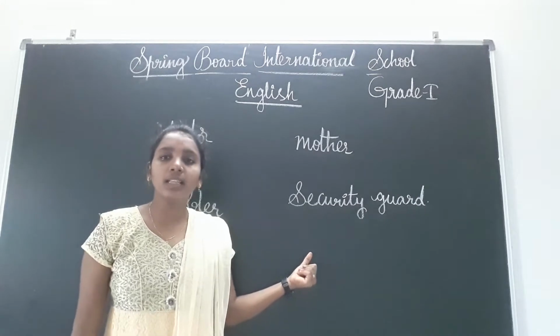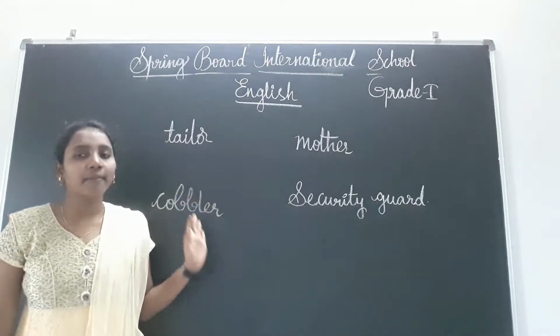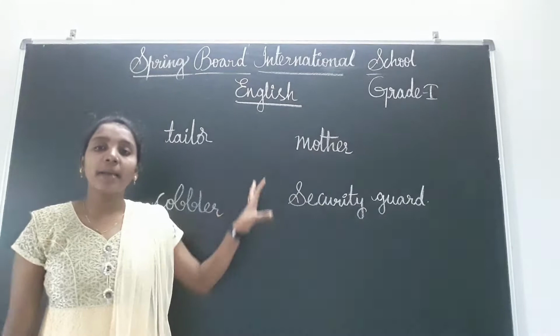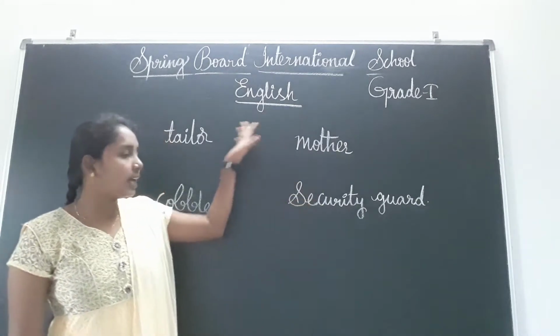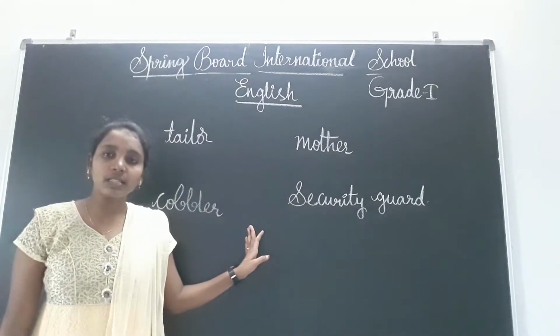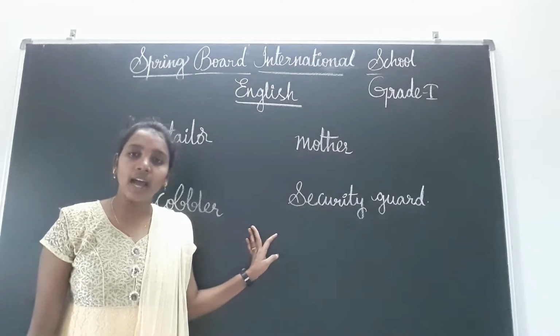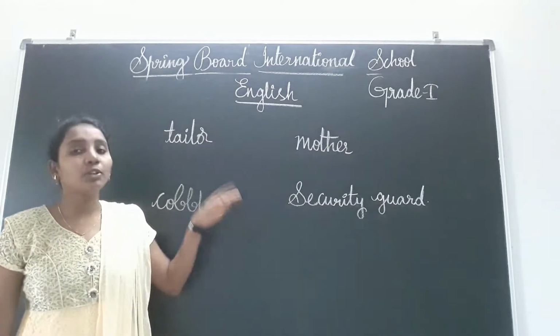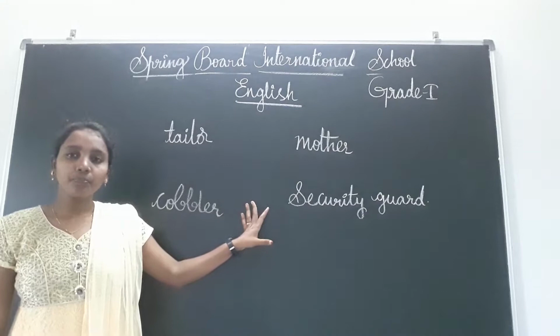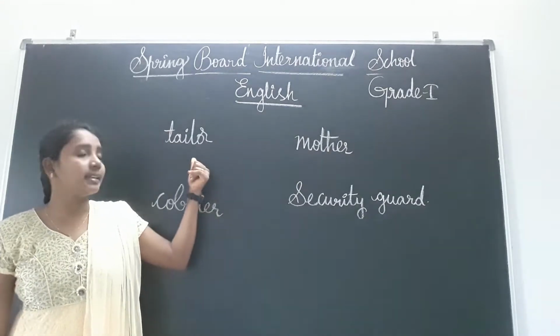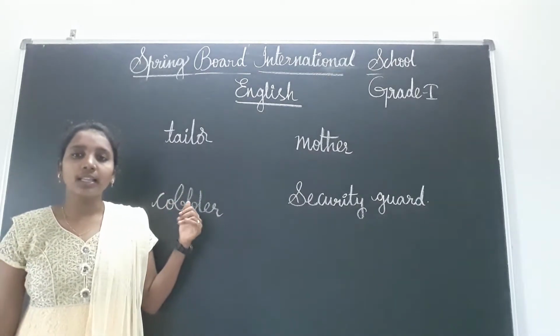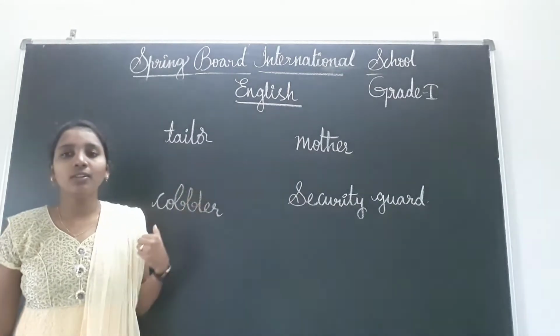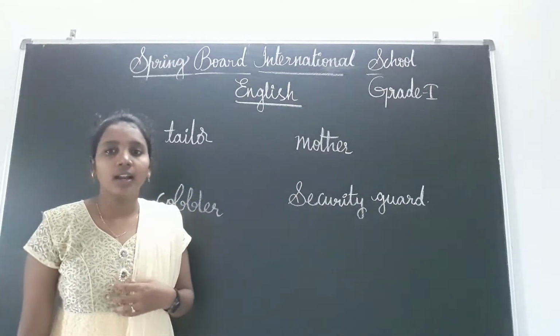Okay children, what you have to do is, here they have given 4 persons and some action words in the middle. Now you have to match the actions to the person, what they will do. Here, what the tailor will do: tailor stitches our dresses.